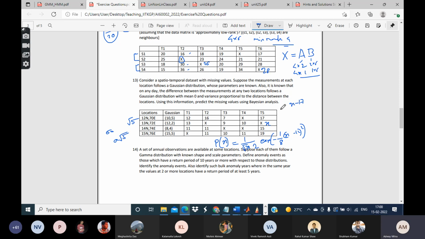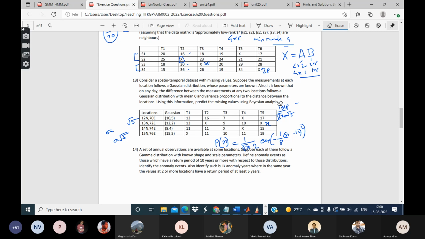So we can write the PDF as 1 by root 2 pi. The sigma is, as I have written here, a into root 5, and this is e to the power minus half 2 sigma square.